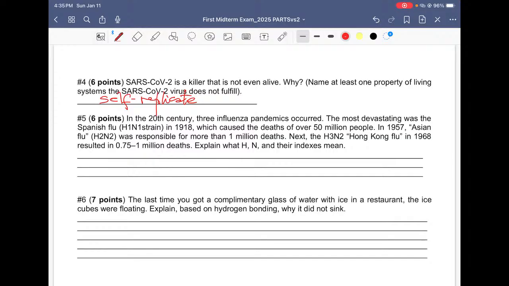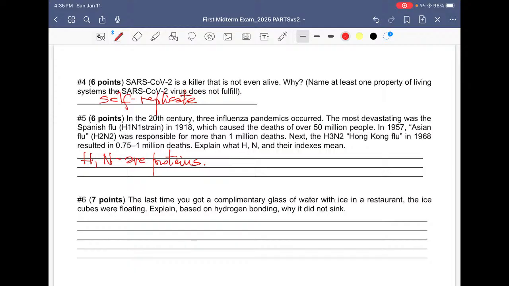Explain what the terms presented here mean. This H and N, what do they mean? So these are 2 different terms that we talked about. Those H and N are proteins, correct? You could say that these proteins are also spikes. That's fine. Especially the H is a well-known spike. N is a spike-like protein, right?